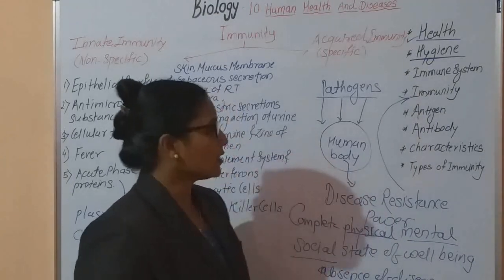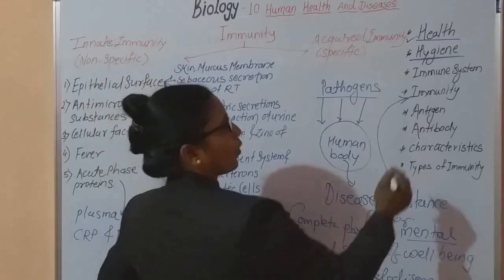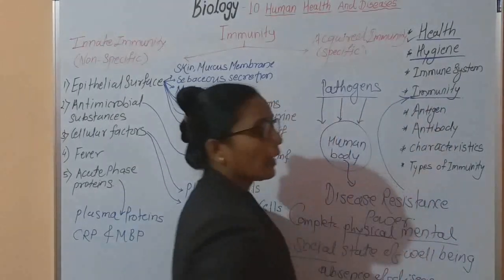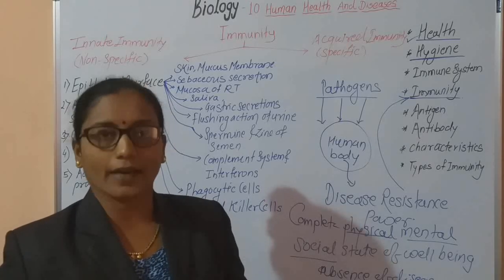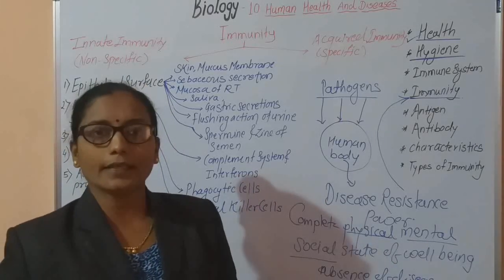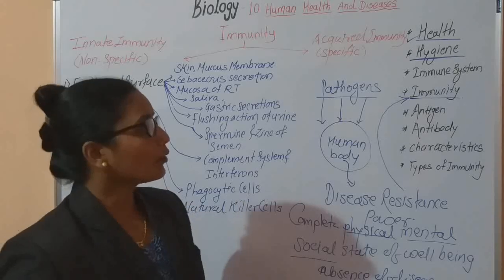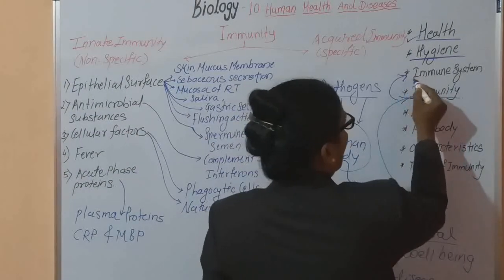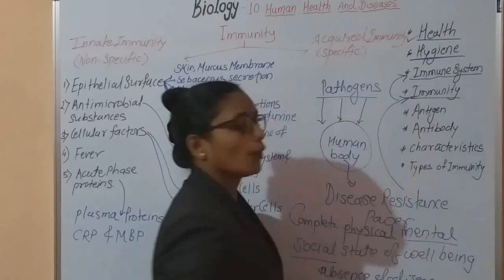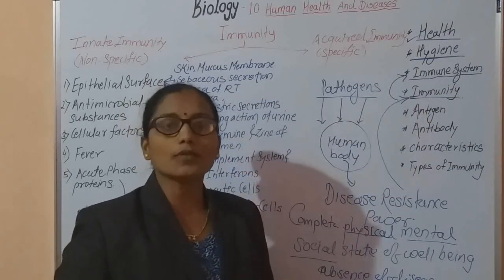Now whatever disease resistance power is present inside the body is called immunity, and this immunity is maintained by different types of factors. This will be studied in detail in the next lecture. Now this complete immunity is called the immune system. What is it called? It is called the immune system.